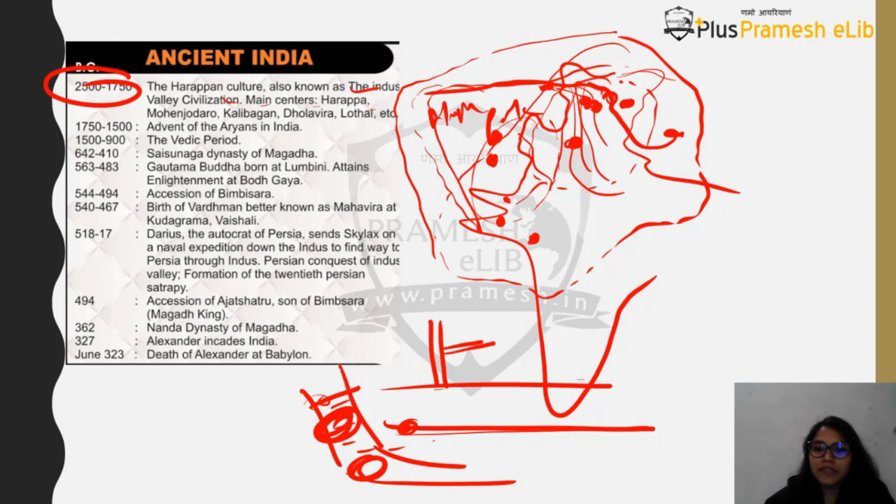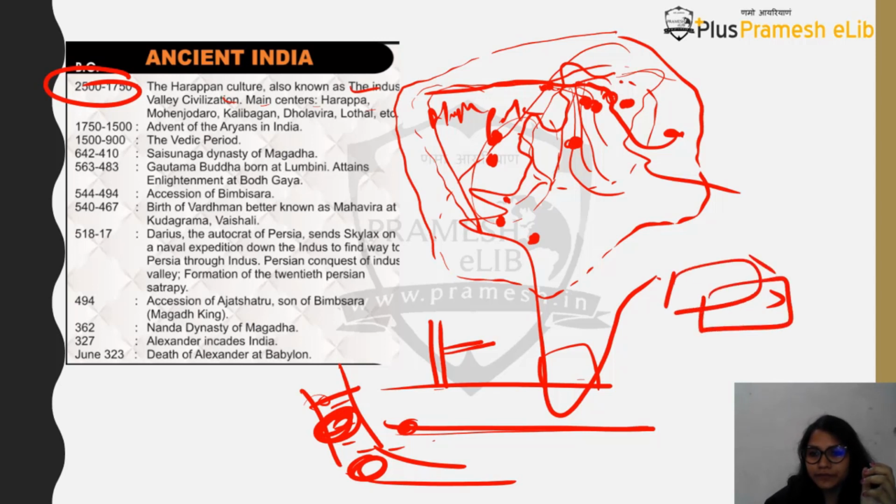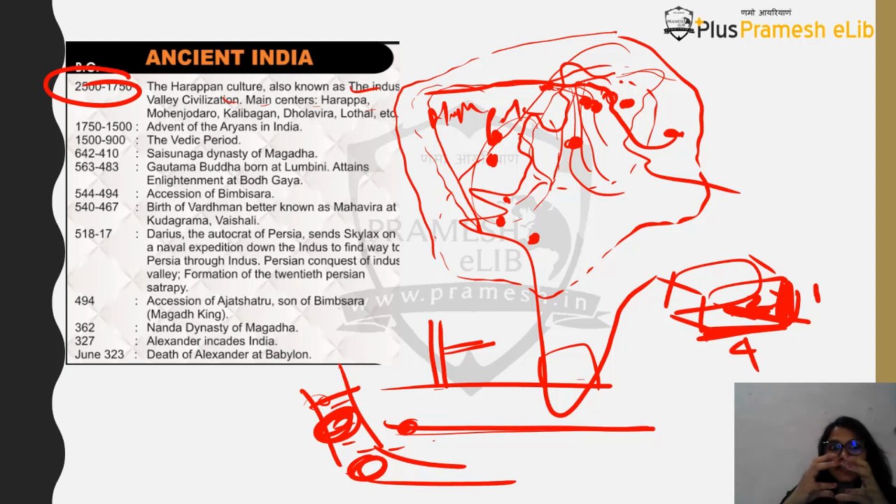Then you had proper houses. Every house has a courtyard, every house has a bathroom also. So you will find a certain element of town planning. Even the brick size was 4:2:1. That means 4 was the length, this part was 4. This part was 2. So if I have to draw a cuboid, let's just draw a cuboid. This is 4, the length, this is 2, the breadth, and then the height is 1. So 4:2:1 was the brick structure, and you will find that these standard size bricks were used throughout the entire town.